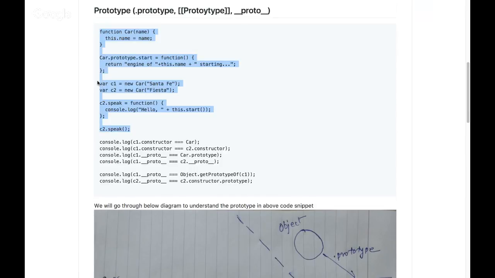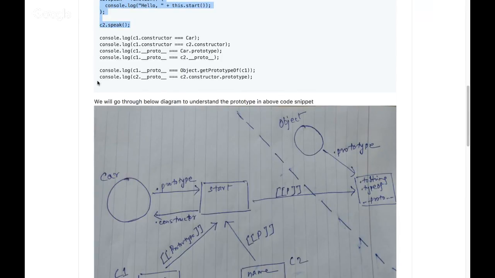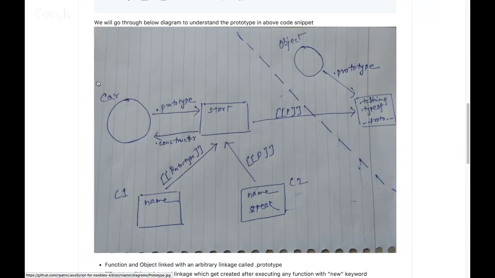Okay, so before that, you see on the right hand side, I put a dotted line. I'm talking about the right side. This is what happens by default in JavaScript behind the scenes. There is a function called Object itself. You know in JavaScript a function name itself is an object.